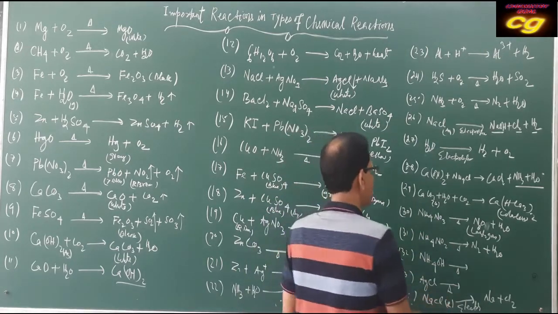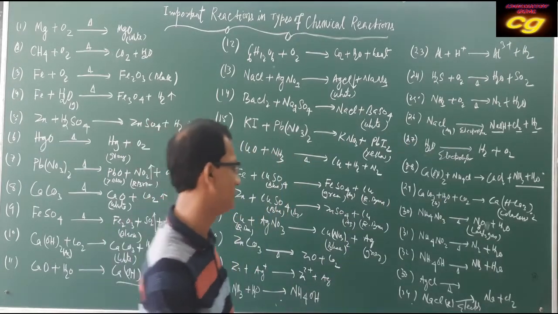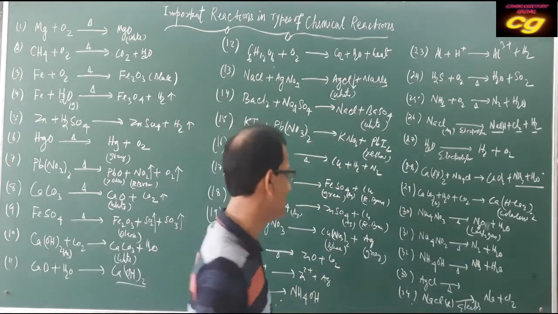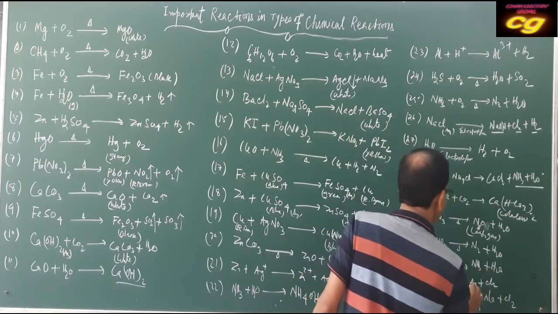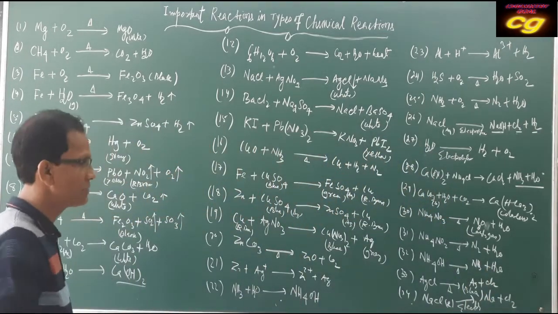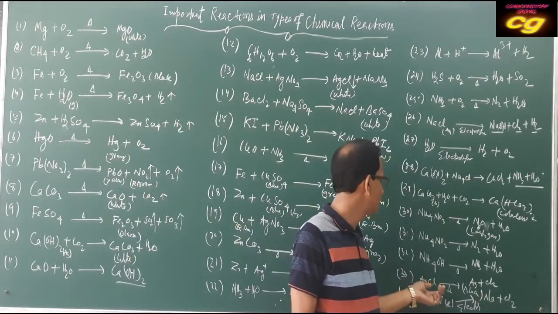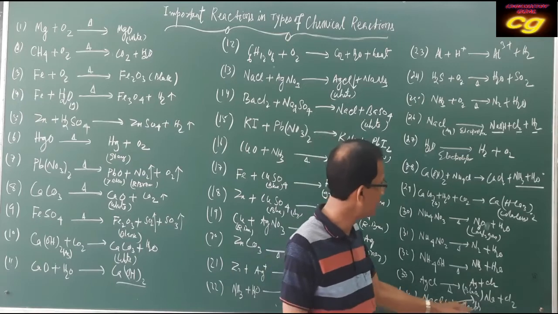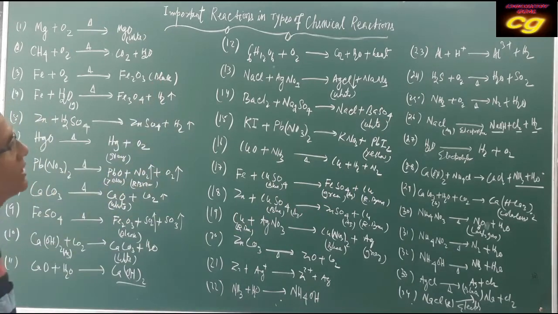Ammonium hydroxide, when just heating is not required, self decomposes to ammonia and water. Formation of ammonia and water, decomposition reaction. And here AgCl, when heated or exposed to light, converts to Ag and Cl2, black. A gray or black mass is formed from AgCl. That's why it is also one example of decomposition reaction, either thermal, by heat or light. And liquid NaCl under electricity produces sodium and chlorine. So these are very important reactions in the chapter types of chemical reaction.